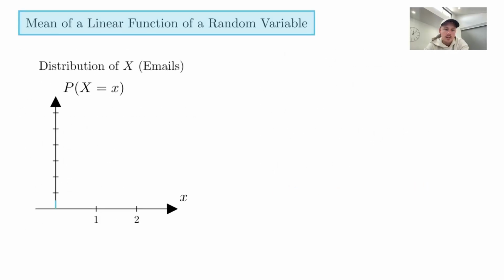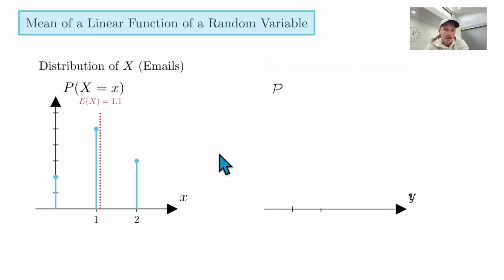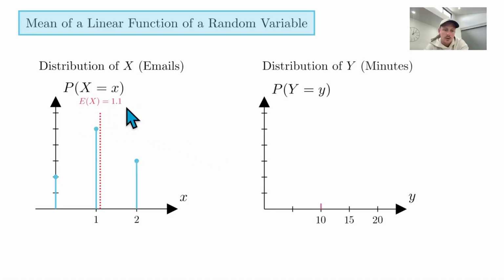Here's the distribution of x. So this is the number of emails they get per day. There were only 3 options, right? They got 0 emails, which had a probability of 0.2. I haven't got numbers on the y-axis here, but 0.1, 0.2, 0.3, 0.4, 0.5, 0.6, and so on. So the probability they got no emails is 0.2. The probability they got 1 email was 0.5, and the probability of 2 emails was 0.3. And so we worked out that the expected value of that was 1.1. So that would sit there.